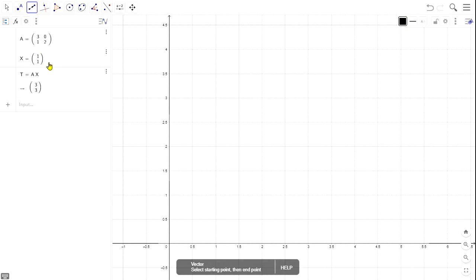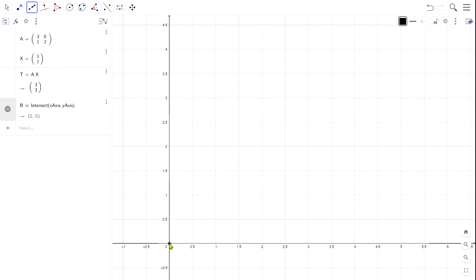First of all, let's plot the original vector (1, 1). From 0 we have to move 1 unit right, and then 1 unit up. This is the vector (1, 1), and let us plot the resultant vector, which is (3, 3). (3, 3) is just the resultant vector after the transformation, 3 units right and 3 units up.